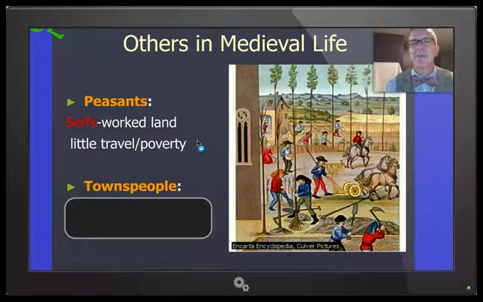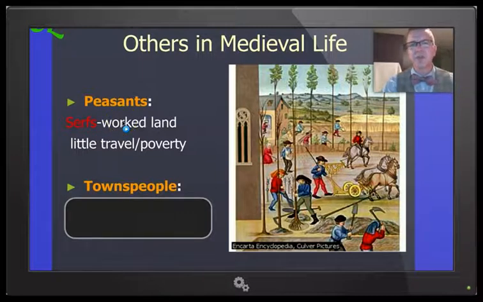They live basically in poverty. They're paying taxes for everything. They're paying for their right to live there and the protection he gives them. They're paying taxes for the land that they get to use for themselves by giving a portion of their harvest. They also have to work the Lord's land. If they use his mill to grind their wheat to make flour, they got to give him a percentage of that. If they catch any fish, hunting, game, anything, he gets a percentage. Okay, taxes again everywhere, everywhere, everywhere.